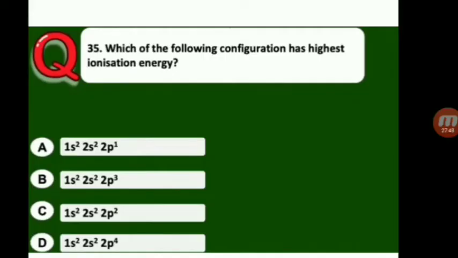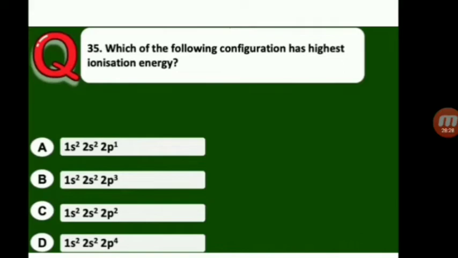Next, which of the following configurations has the highest ionization energy? So for the highest ionization energy, generally in the valence shell configuration, half-filled or fully filled configurations are more stable. These have maximum ionization energy. So A, 2p1, is less than half filled. B, 2s2 2p3 is the valence shell. The s orbitals are completely filled, and the p orbitals are exactly half filled.